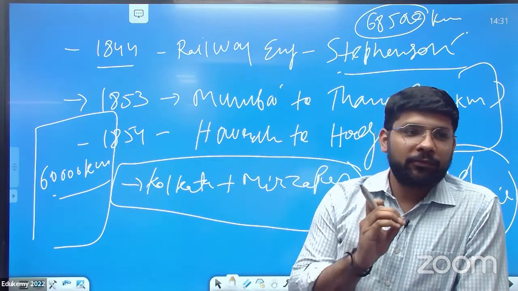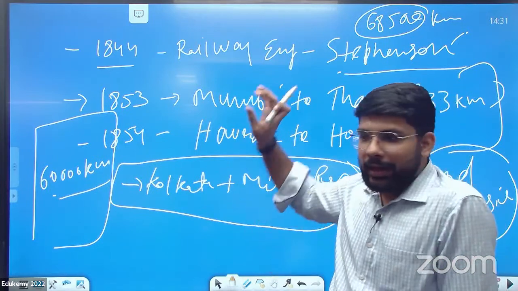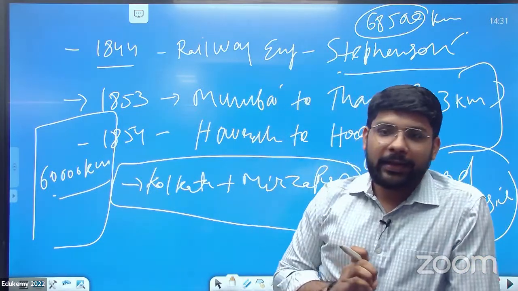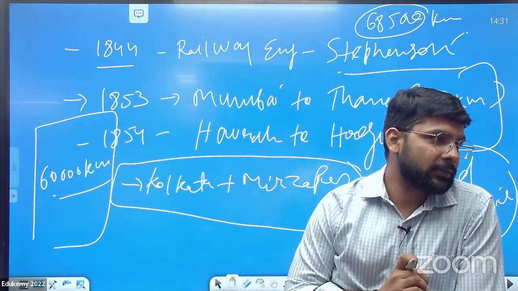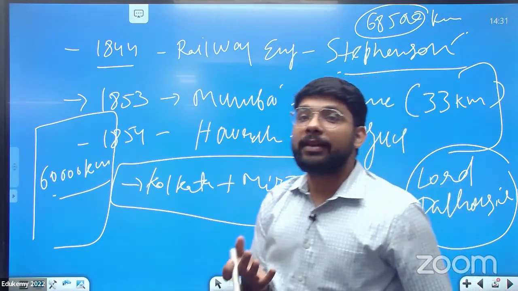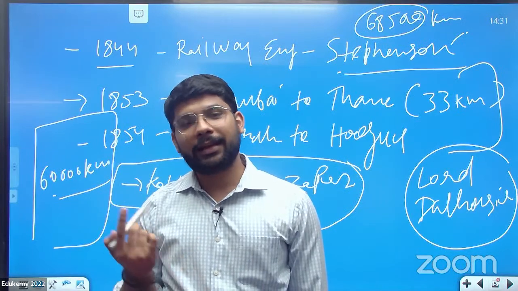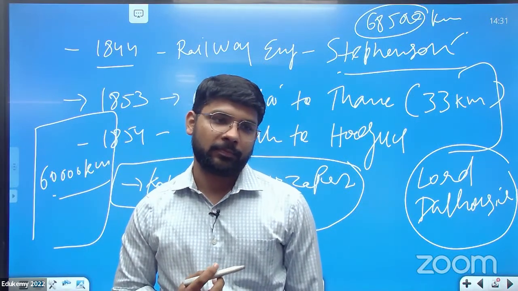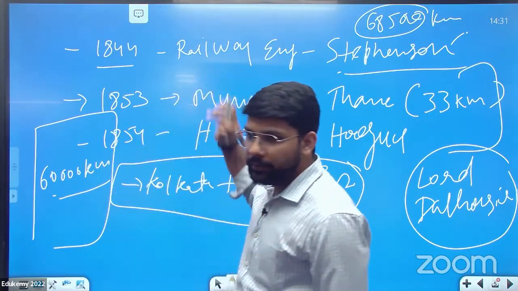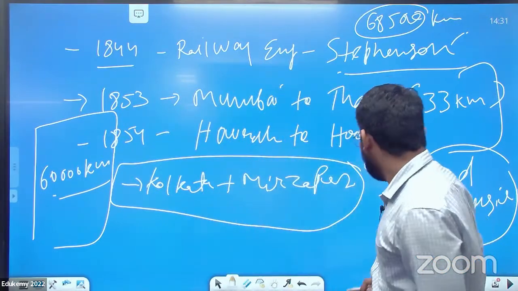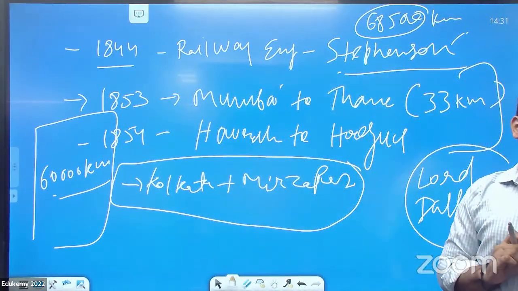Only 8,500 kilometers of the route were newly formed by the Indian government in the last 75 years. If I take the average, it is almost 1,200 kilometers per year, 100 kilometers per month. So this is the work done by the Indian government in the railway. So this is a brief history of the Indian Railway.